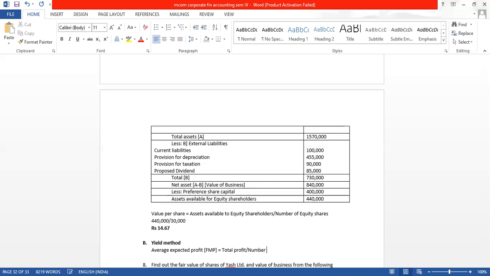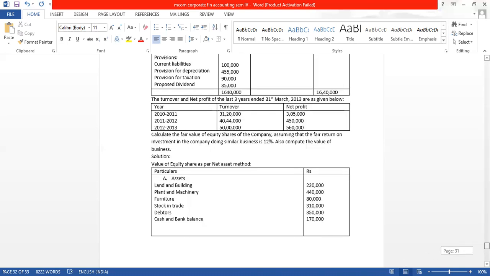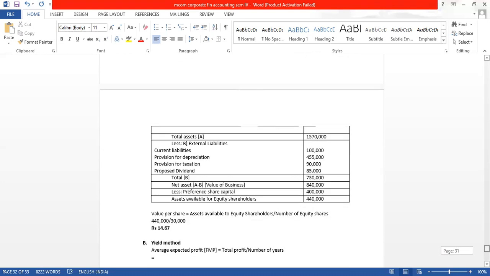For total profit we have to check the question: 3 lakh 5,000, 4 lakh 50,000, 5 lakh 60,000. So 3 lakh 5,000 plus 4 lakh 50,000 plus 5 lakh 60,000 divided by number of years, which is 3 years.